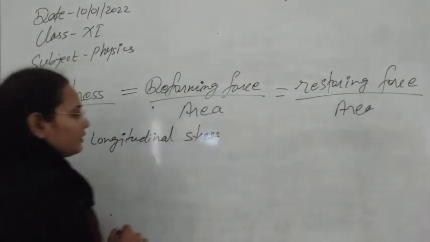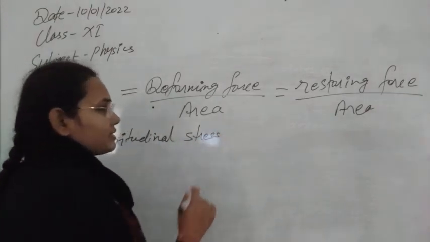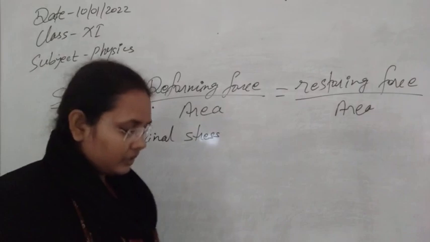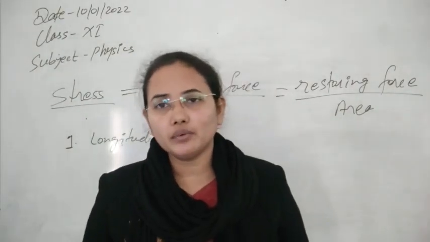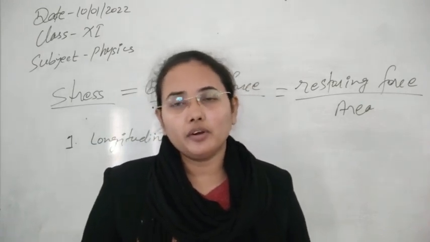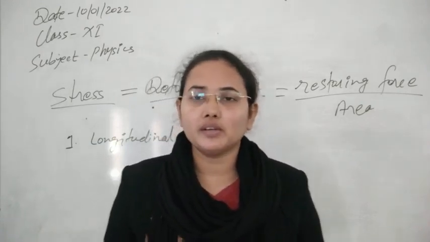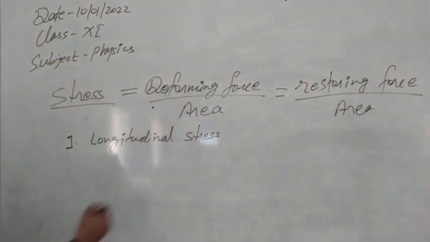Also we are calling it normal stress. So exactly, normal stress is the more general thing. Normal stress is again divided into two parts, longitudinal stress and volumetric stress. So here, as you are aware of already normal stress, for revision only I am taking the concept of longitudinal stress. So longitudinal stress is now what?